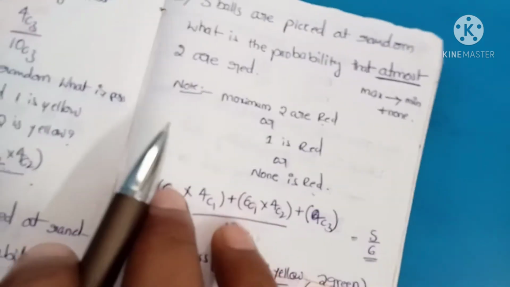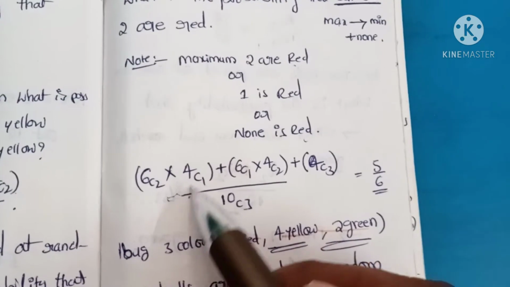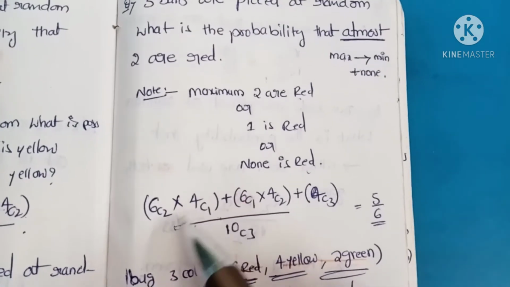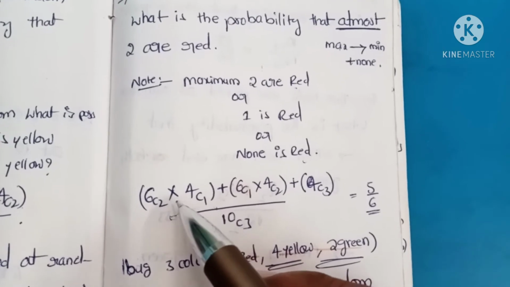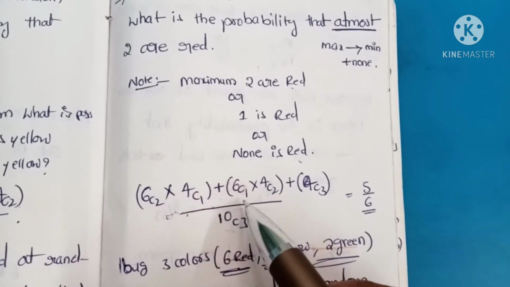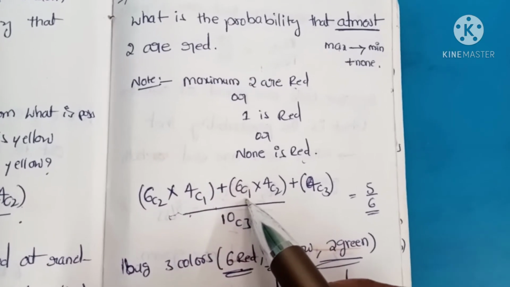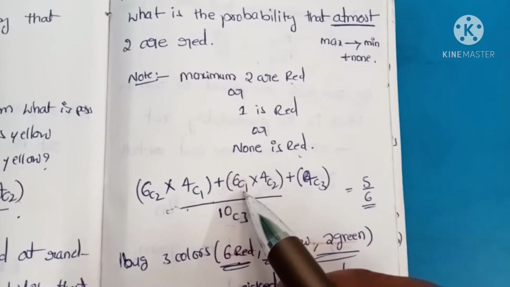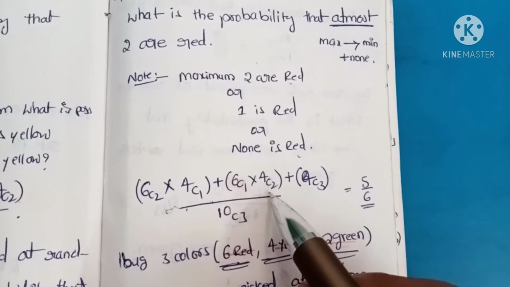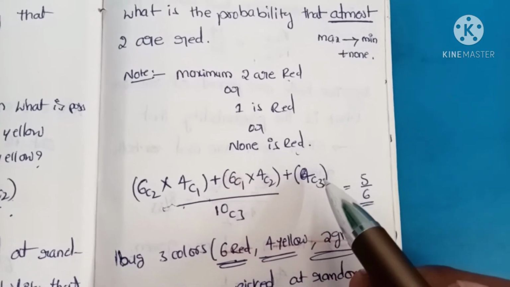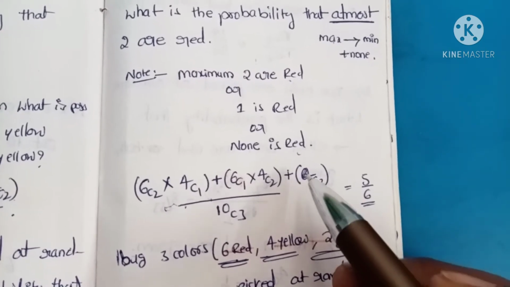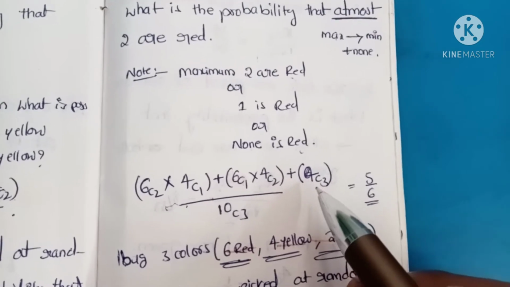That means 6C2 and 4C2. We need to pick up 3, right? 6C2 and the remaining is 1, and means multiplication, or 6C1 at most 2, next at most 1, 4C2 and 4C2, or none is red. That means no red balls, all are yellow balls.